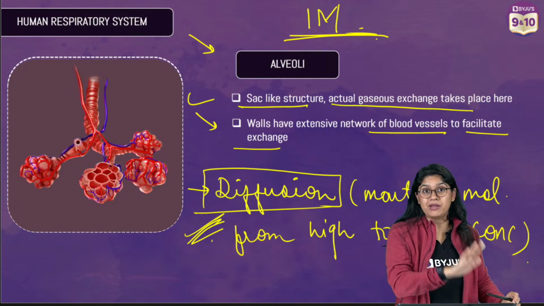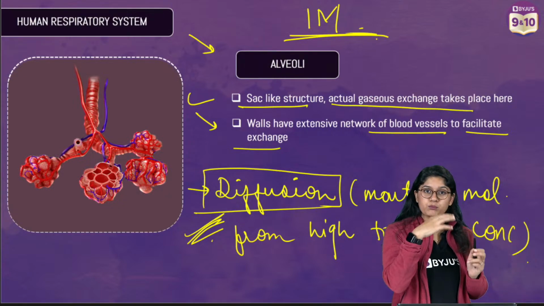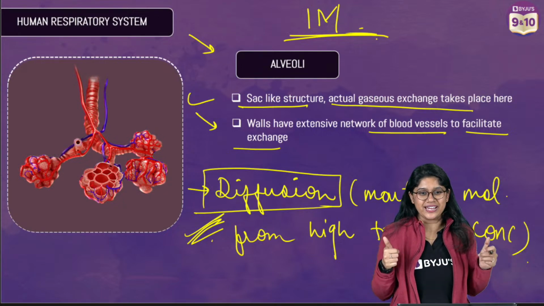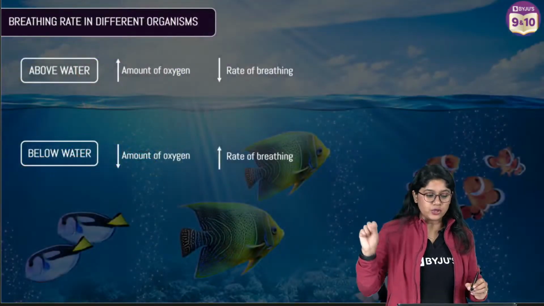So this is how you can write the answer. Second important point you can mention here in alveoli is that they actually help in increasing the surface area. More the number, more of course will be the exchange of gases, right? Good. Chaliye.